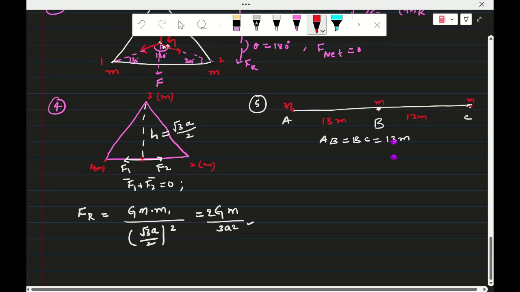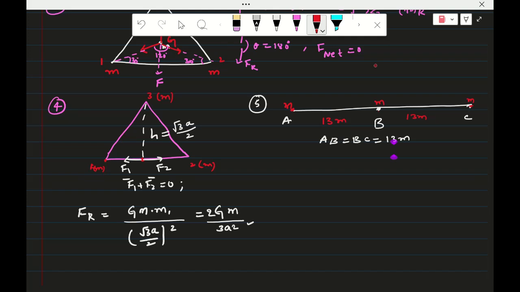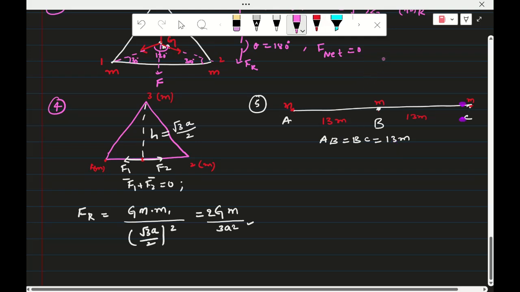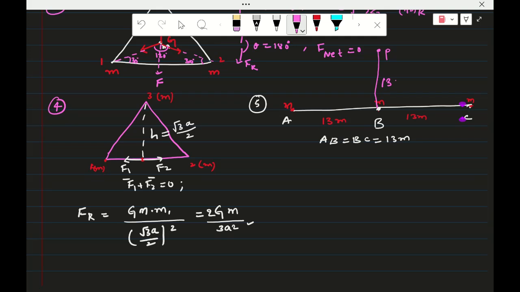The fourth particle of the same mass is placed at a distance of 13 centimeter from the perpendicular bisector. Here this is 13 centimeter, and the bisecting point, point B, is here. From the point B, it is asking us to find the value of the force on this fourth mass.